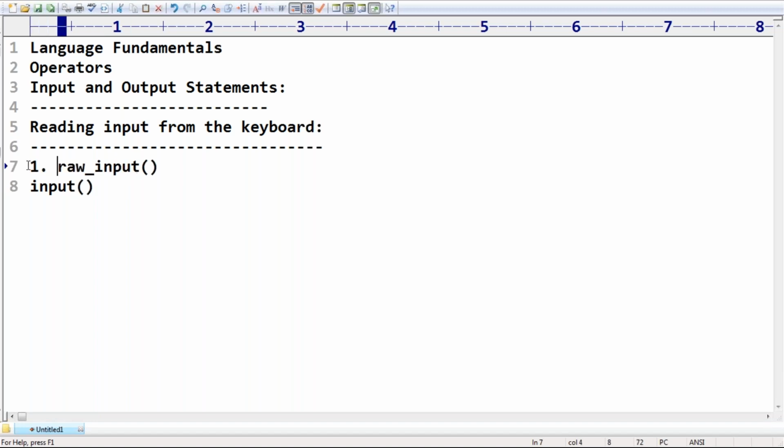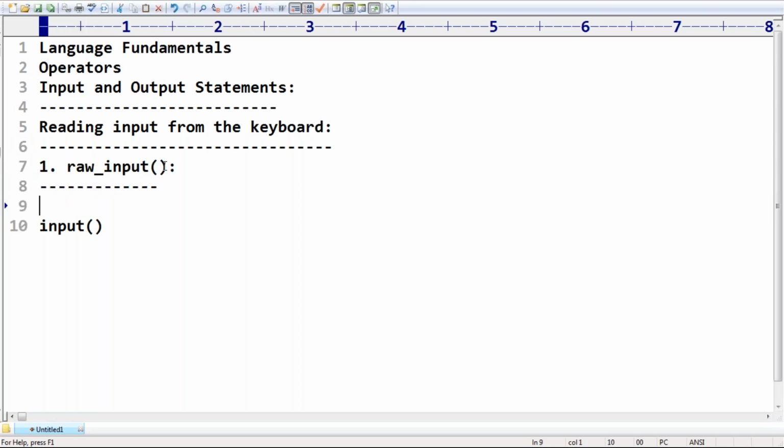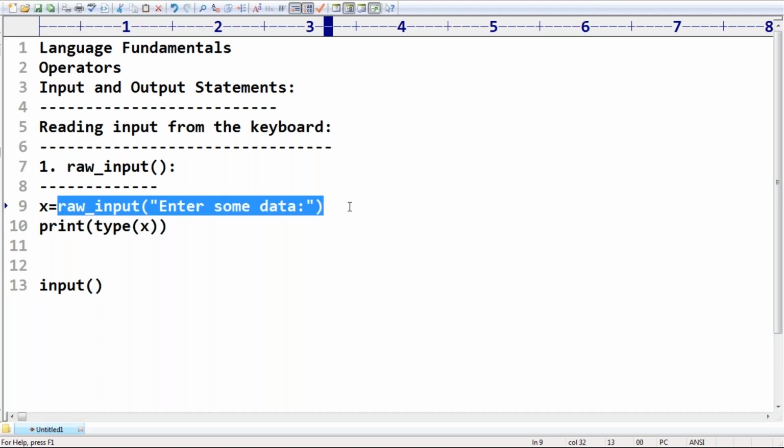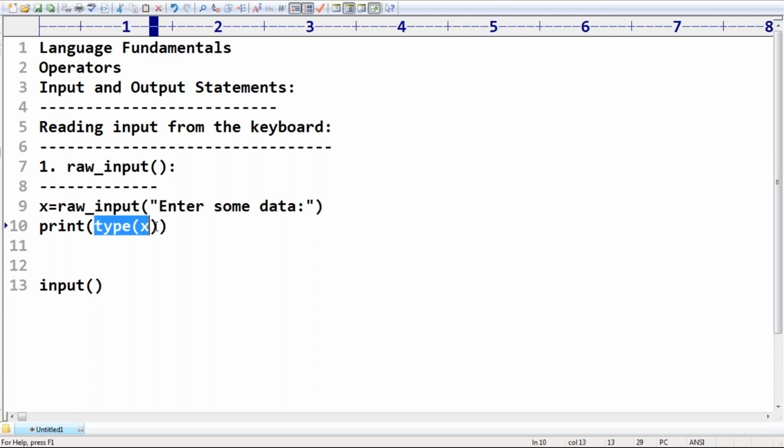The first function is raw_input. I want to read some data from the keyboard. I write x = raw_input('enter some data'). If I print the type of x, make sure whatever data you enter from the keyboard, it is always a string type. Remember this, it is always string type.